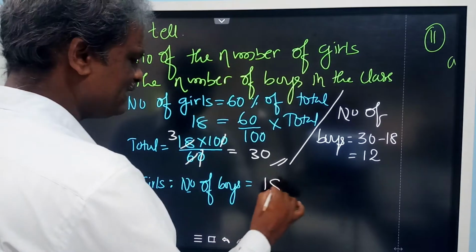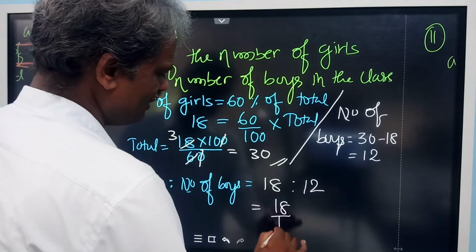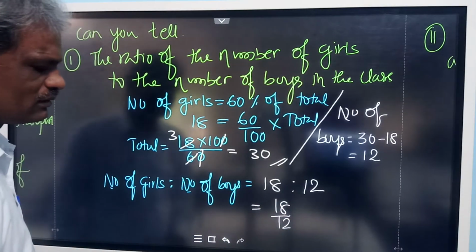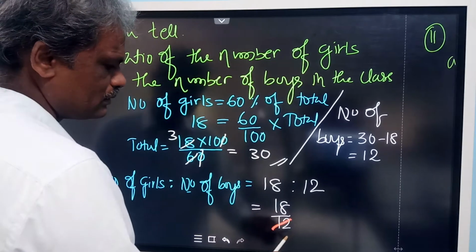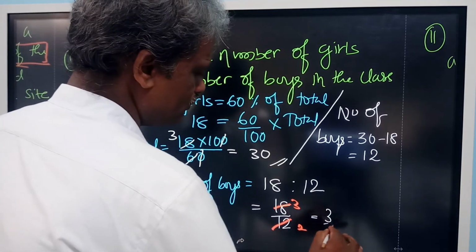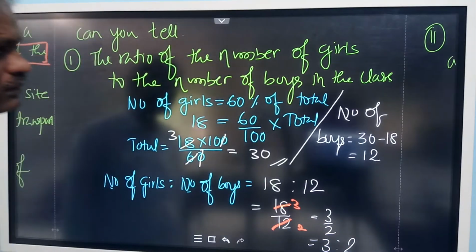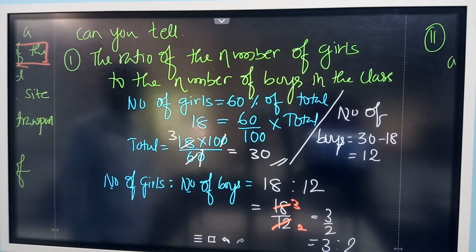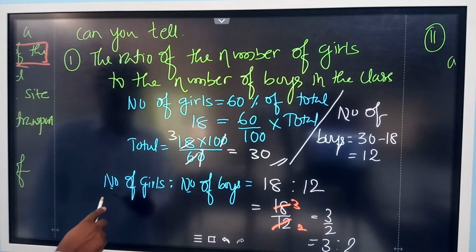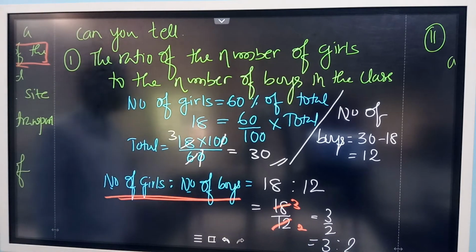Number of girls 18, number of boys 12. So you can write 18 by 12. Divide this. Sir, 3 is to 2. 6 2s are 12, 6 3s are 18. So 3 by 2, and it is the same as 3 is to 2. So we got the ratio of number of girls to number of boys as 3 is to 2.